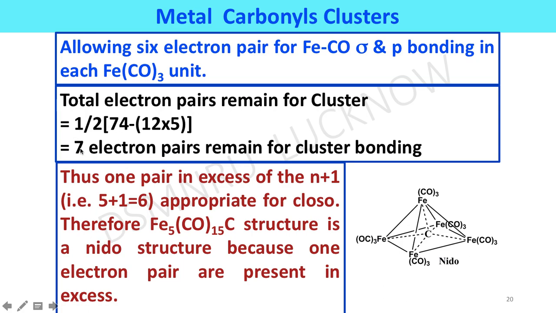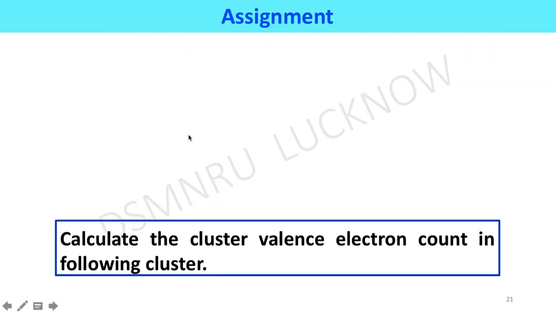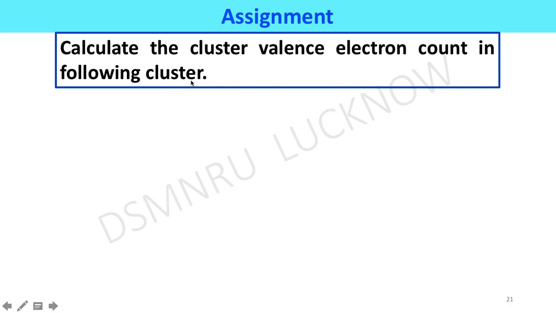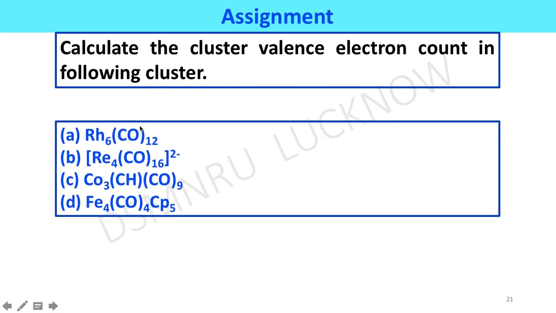If the value is 6, then it will be closo; if we get one excess, it is nido. If we get 2 excess, then it will be arachno. If it contains more than 2, that is 3 electron pairs excess, then it will be hypho. This is an assignment for students: calculate the cluster valence electron count in the following given clusters.